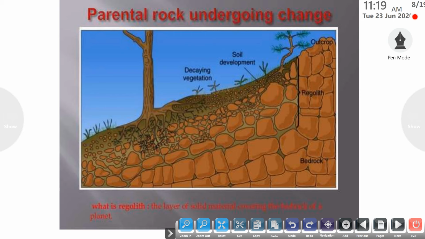For example, this is the bedrock. This bedrock is converted into fine rock particles, and further it is converted into humus or the topsoil of the soil. So this is the process in which the parent rock forms the soil.